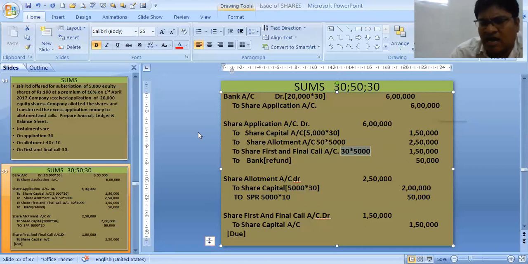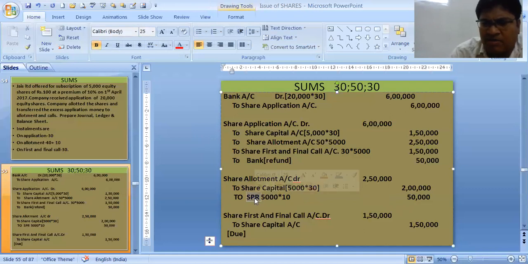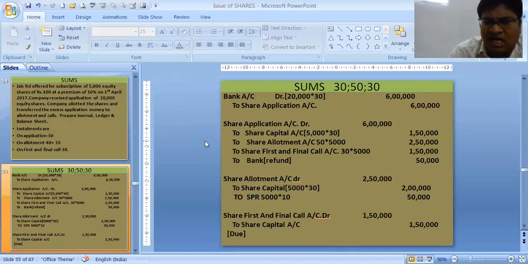Now let's understand the ledger account, because we have to prepare the balance sheet, so we will prepare the ledger. Do we need to prepare the application ledger, allotment ledger and first and final call ledger? No, because this money will not go into the balance sheet. What will go is the bank balance, the capital, and the SPR, security premium reserve. So we will prepare the ledger for these three only: bank, share capital and SPR.